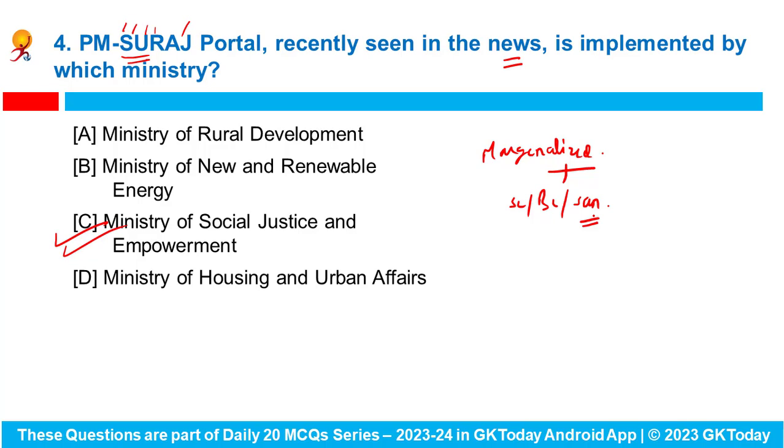It offers credit assistance nationwide, and eligible individuals can access the support through banks, NBFCs and other entities, fostering socio-economic upliftment. So the PM Suraj portal is associated with the Ministry of Social Justice and Empowerment.